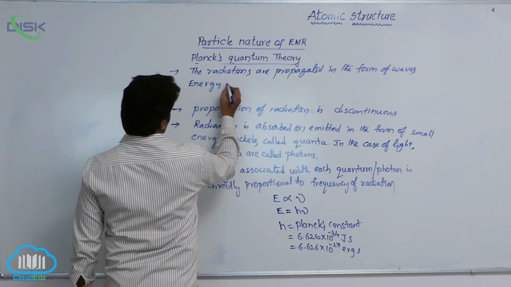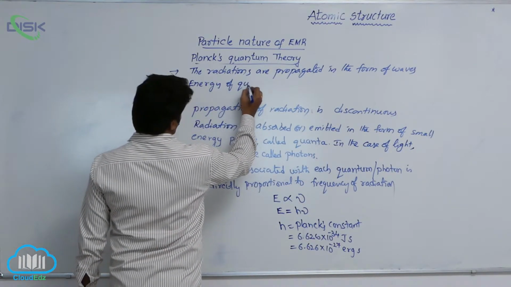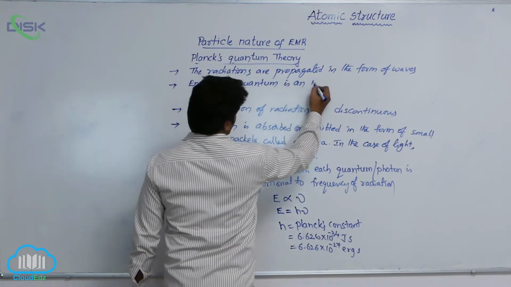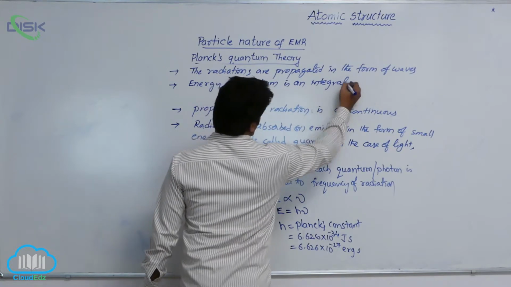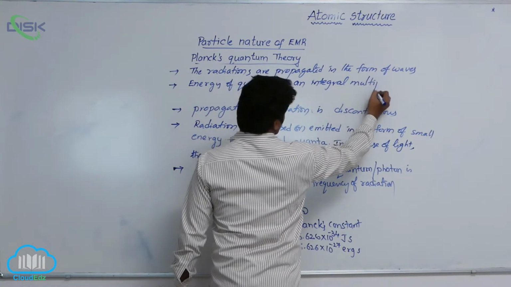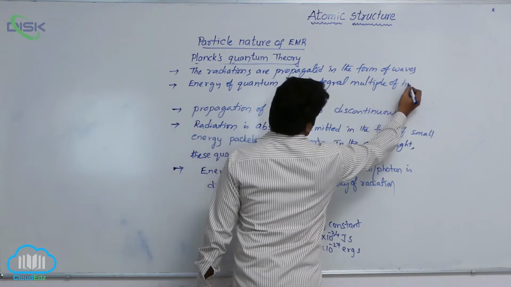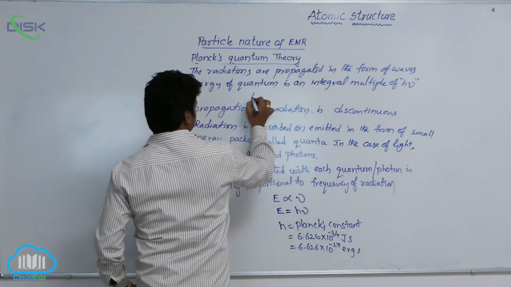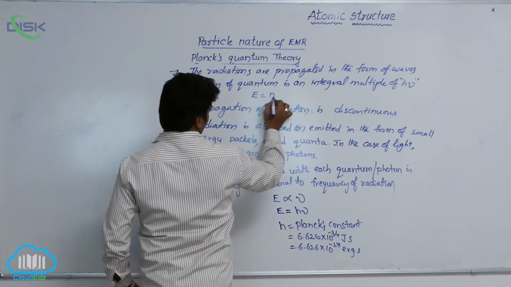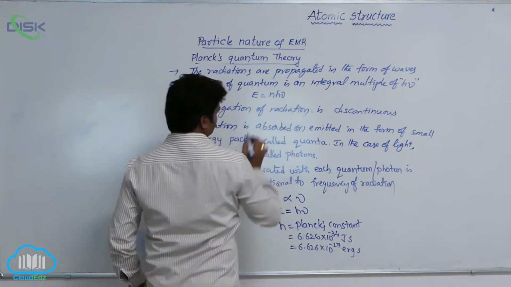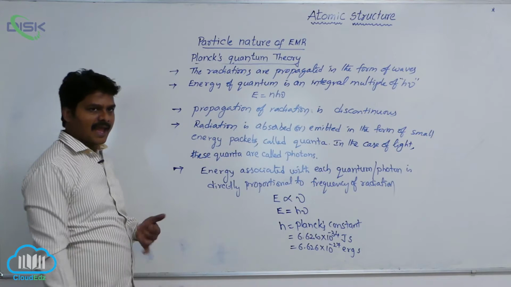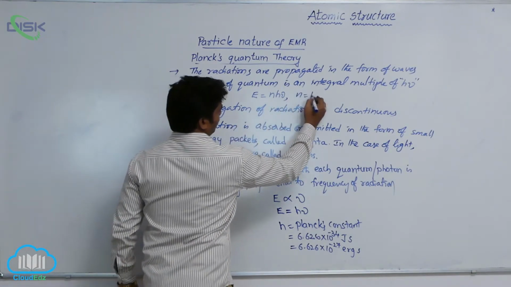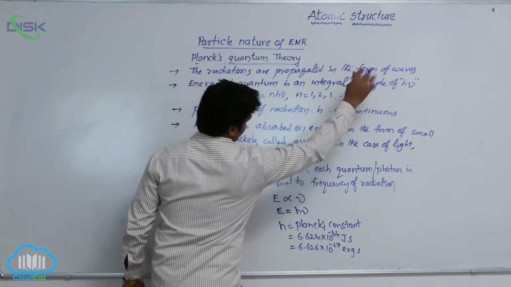That means E equals n times h nu, where n is 1, 2, 3 and so on.